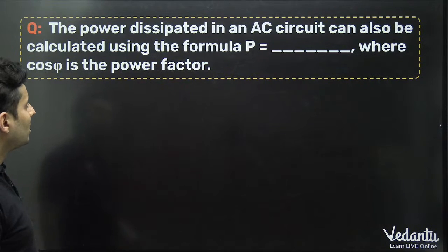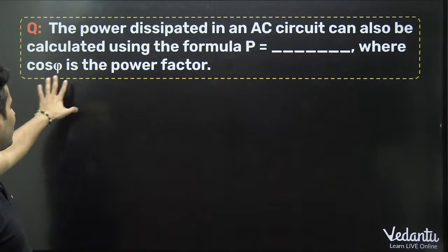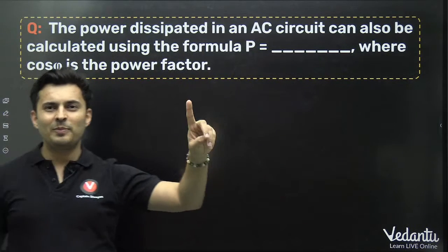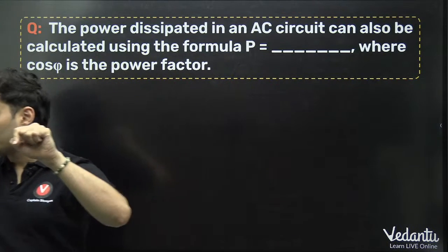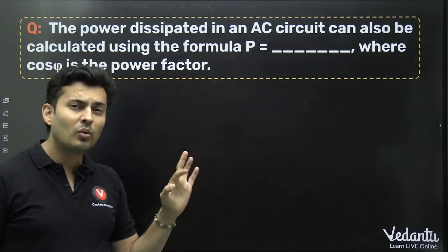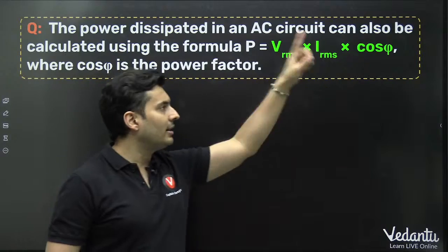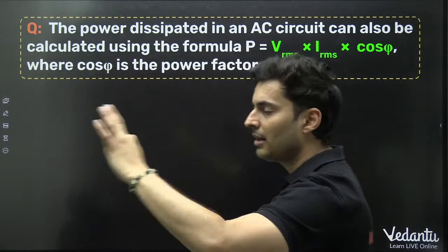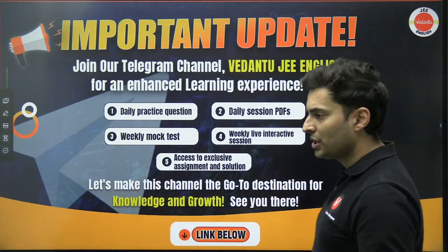Next one. The power in an AC circuit can be written down as P is equal to dash, where cos phi is the power factor. In terms of power factor, how do you write the power loss? P is equal to voltage into current into cos phi. What is that voltage and current? RMS always. VRMS, IRMS, cos phi. Cos phi is the power factor. Okay. So those are the questions.